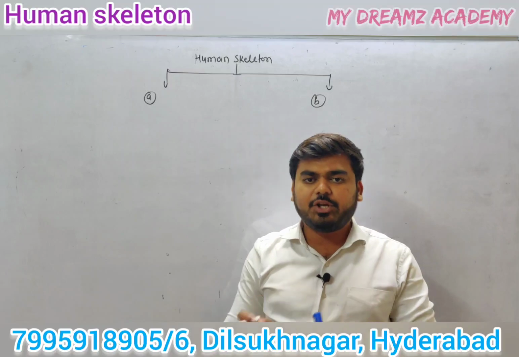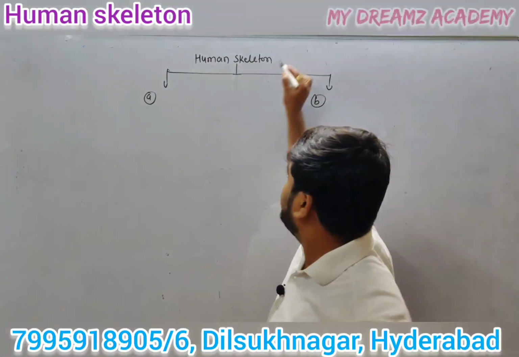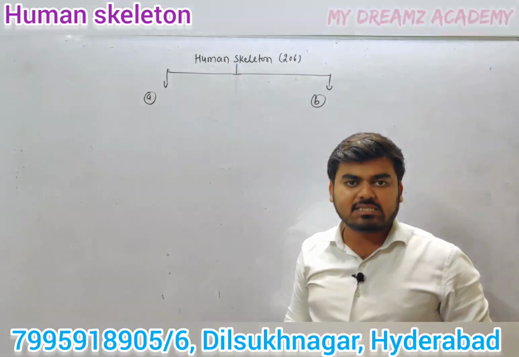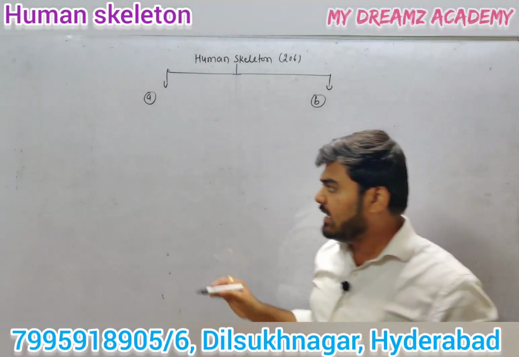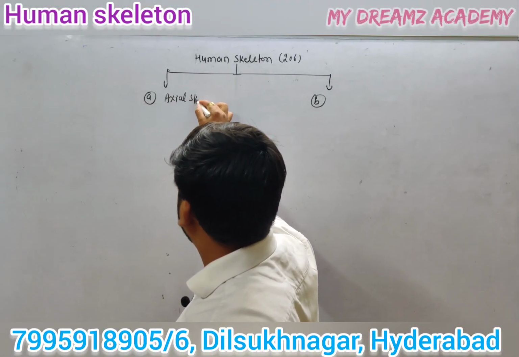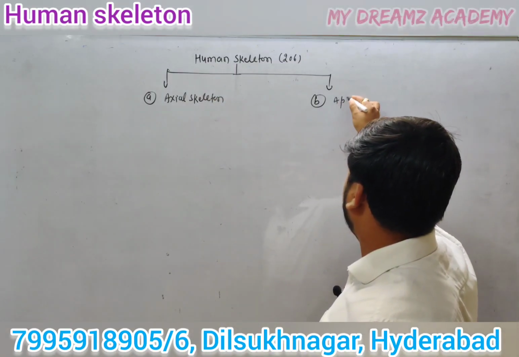Right now, in this video we'll discuss the bones. Guys, what is the total number of bones? 206. The human skeletal system is divided into two parts. The first one is known as the axial skeleton, and the second one is the appendicular skeleton.